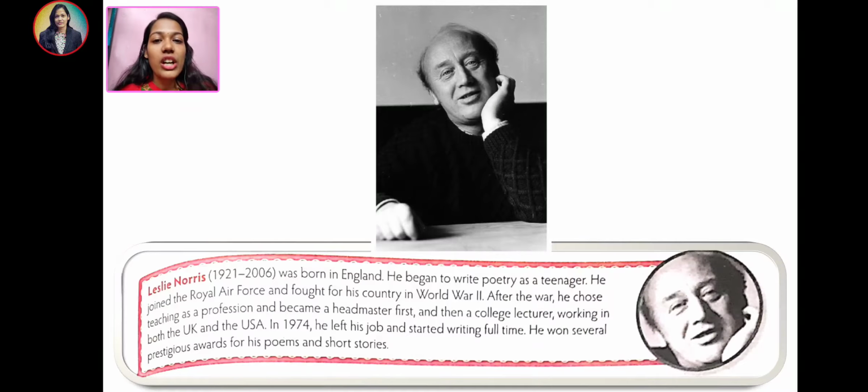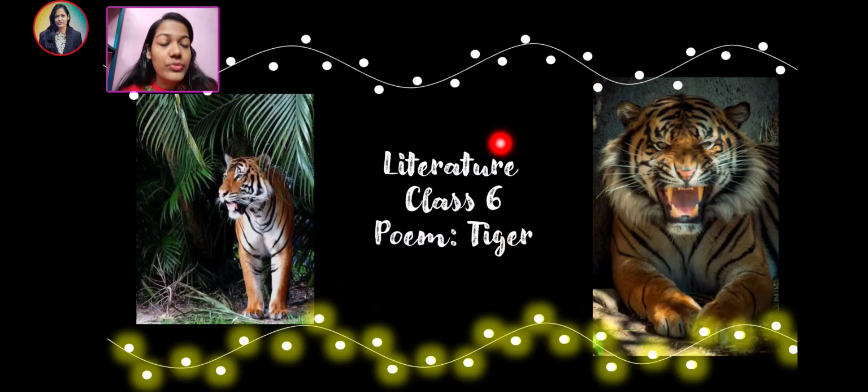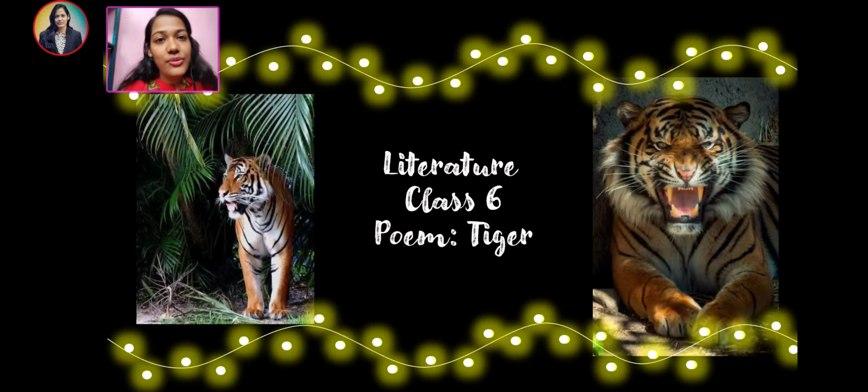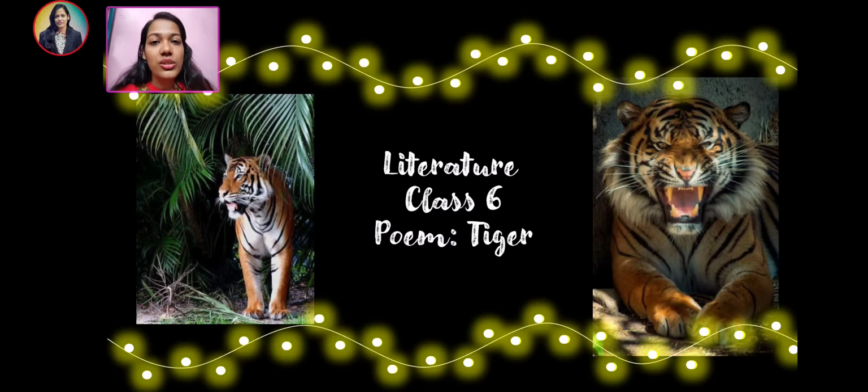Today we are going to cover literature of class 6 and the name of the poem is Tiger. In this poem, the poet describes the life of a caged animal and he shows the contrasting ideas of how a tiger would have lived in a jungle, that is his natural habitat, to a tiger who is living in a zoo. So let's check it out, each and every paragraph.